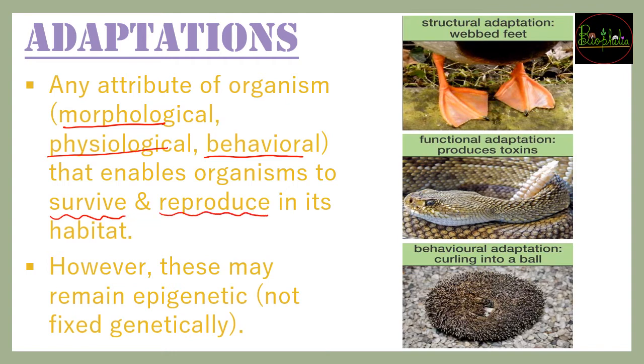So ये जो होते हैं, these adaptations will not be epigenic, यानी वो genetically fixed नहीं होंगे. हो सकता है now the environments are like temperature around 40 years back. Okay, 40 years back the temperature was about 40 degree was too much, but nowadays if you see 40 degree has been a regular temperature during summers. So that is the changes that is occurring, and according to the changes the adaptations needs to be changed as well. So वो genetically fixed नहीं रहेगा, it will change according to the changing environment.